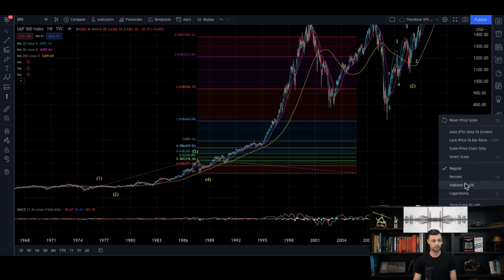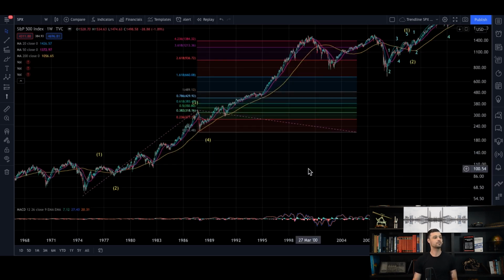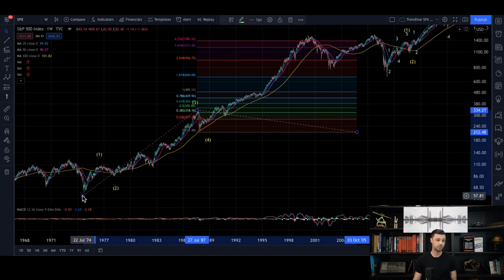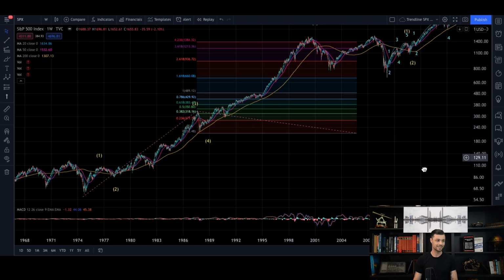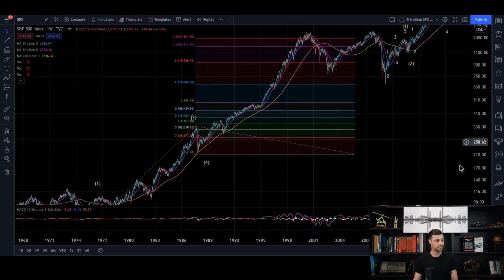All right, I'm going to get back to log scale, and then we're going to apply ratios. For example, this 1.618, 660, is just equal to the bottom of the fourth, so 200 plus 1.618 times the difference between the top here and the bottom here, which is roughly 310. So 220 plus 1.618 times 320 equals roughly 660. Okay, and now, guys, look.